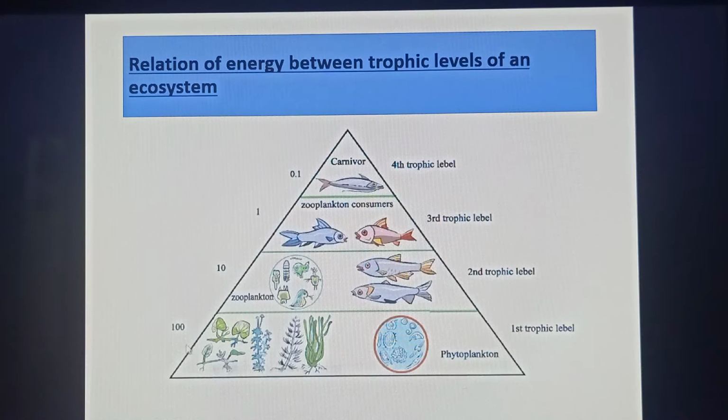And look here, energy decreases at the rate of 90% during transfer to different trophic levels. From 100, there is a 90% loss. From 10 to 1, 90% decreases. From 1 to 0.1, 90% decreases. This is the relation of energy between the trophic levels of an ecosystem.